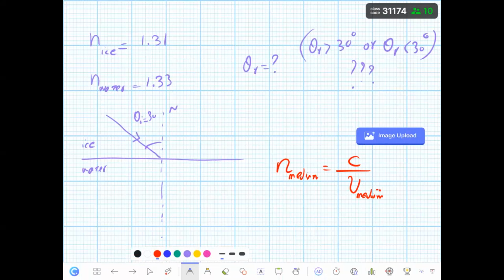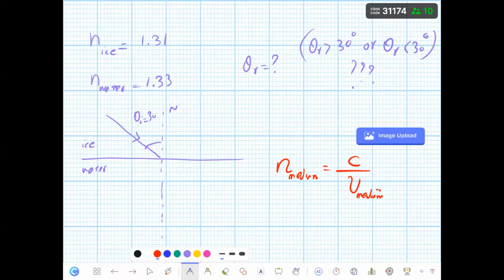One more minute or two minutes. You just need to say that the angle of refraction is going to be bigger than 30 degrees or less than 30 degrees. The light is traveling from ice to water.